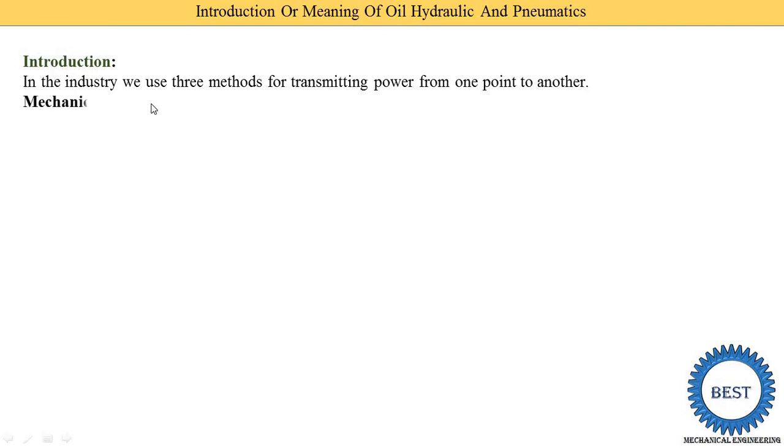The first method is mechanical transmission. Mechanical transmission means motion transmission. For this, a shaft, gear, chain and belts are required. So power is transferred using the shaft, gear, gearbox, chains and belts. This is called the mechanical transmission system.